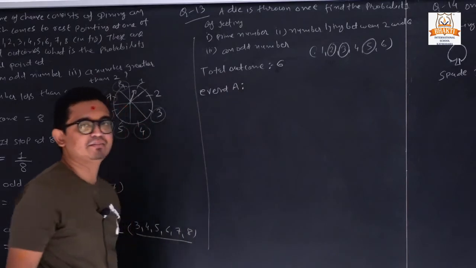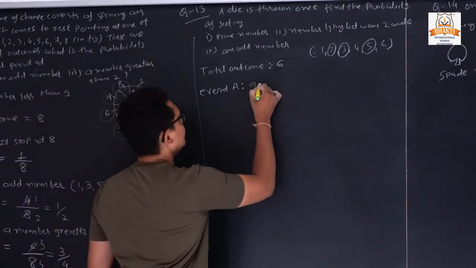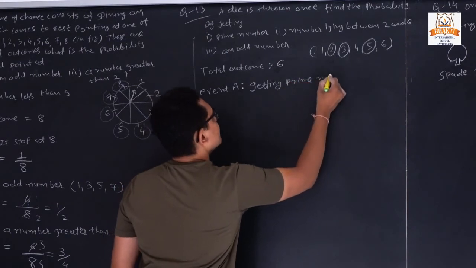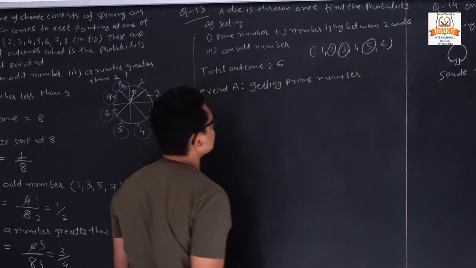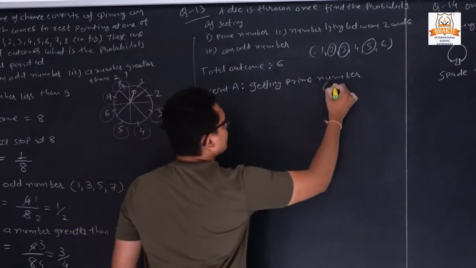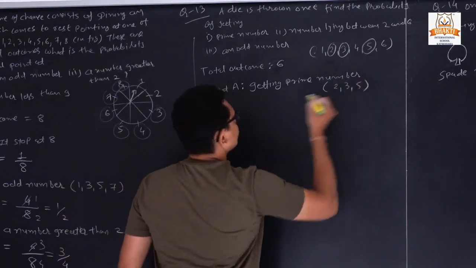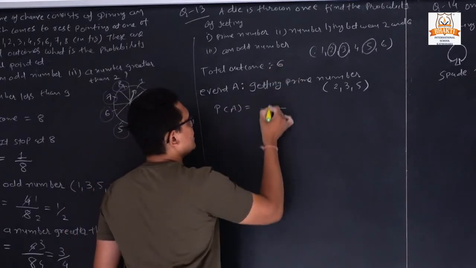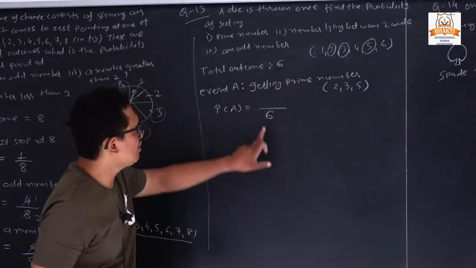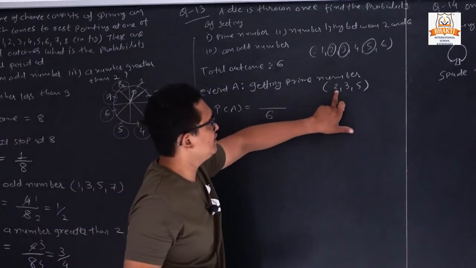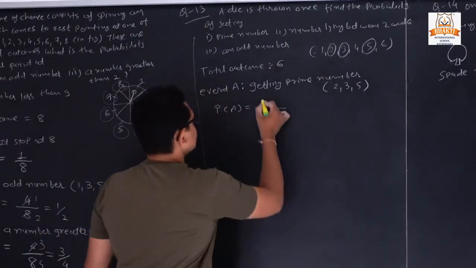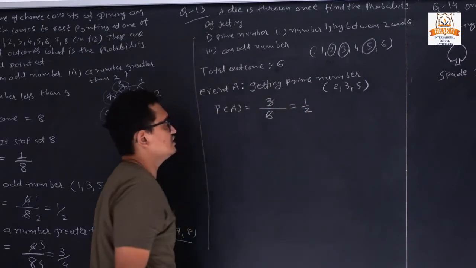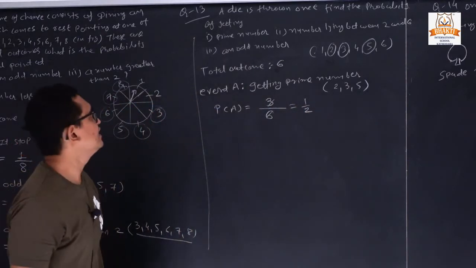So event A, getting a prime number. How many are the prime numbers? 2, 3 and 5. So P of A. The total possible outcome is 6. Out of 6, how many are prime numbers? 2, 3 and 5, so 3 numbers. So 3 by 6. 3 ones are 3, 3 twos are 6. So the answer is 1 by 2.